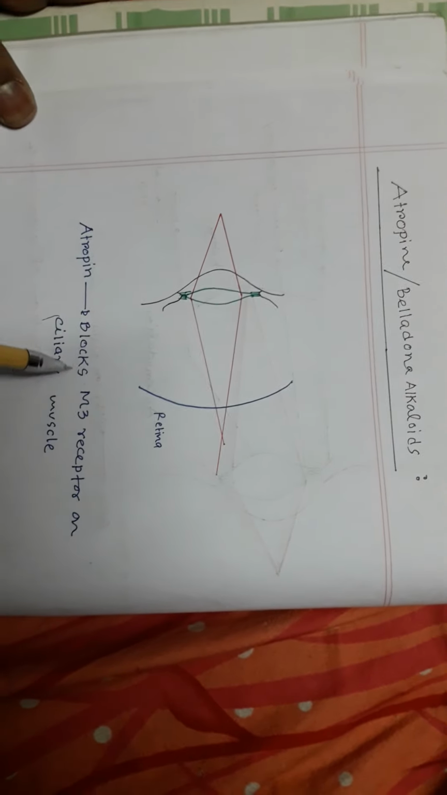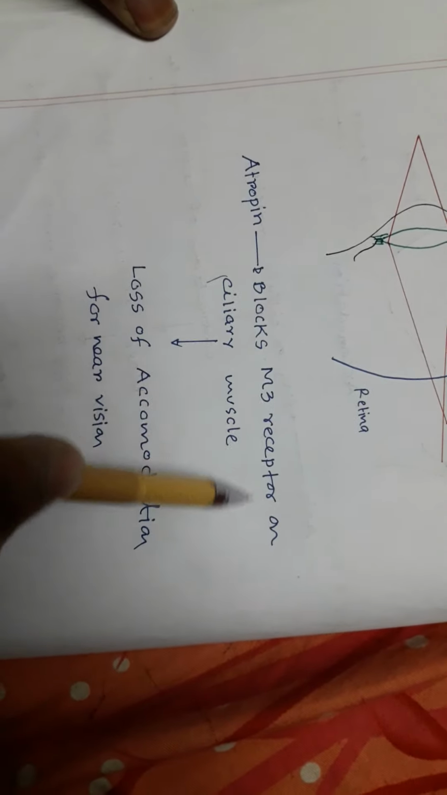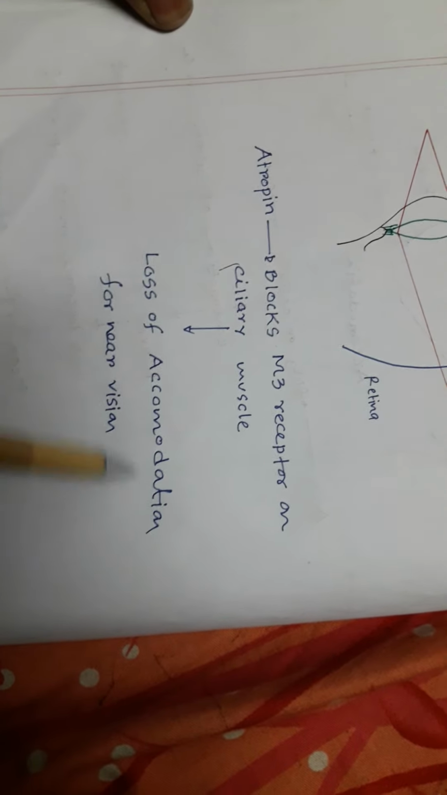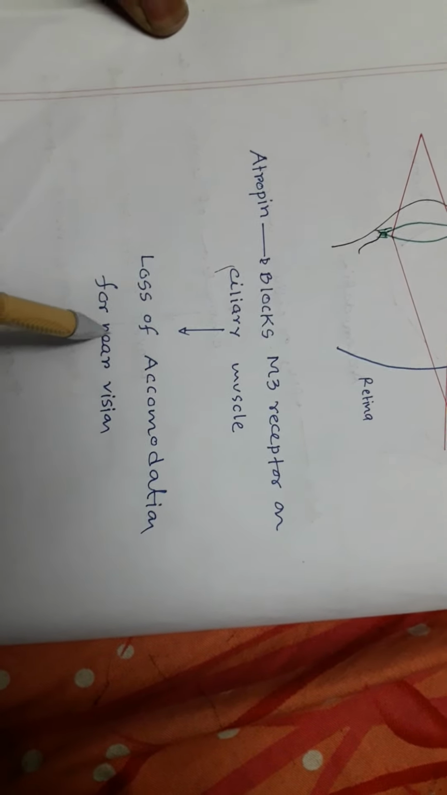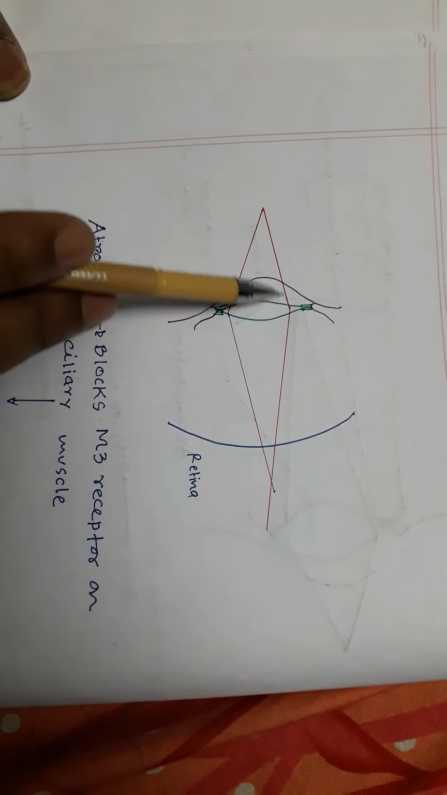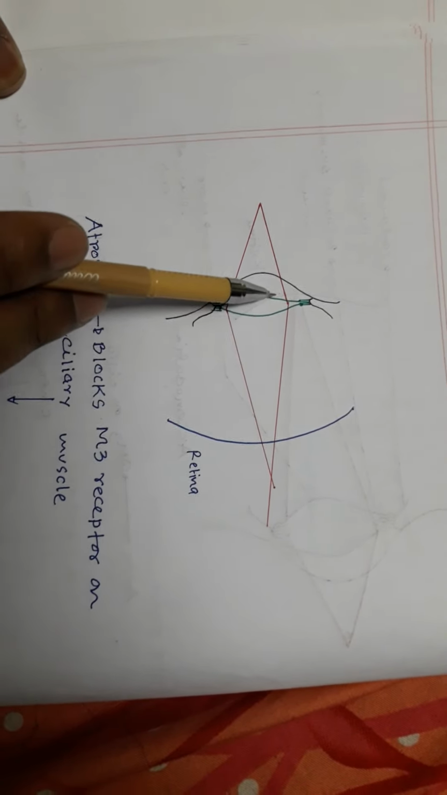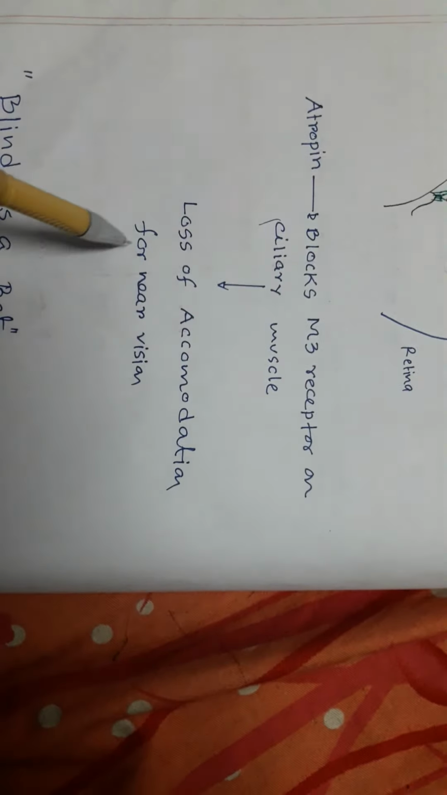So when atropine or dhatura blocks M3 receptors on the ciliary muscles, you lose the power of accommodation for near vision. So what will happen? Rays of light come, but the lens cannot change its shape. So rays of light meet behind the retina, and you cannot see the image clearly. This is called blurring of vision.